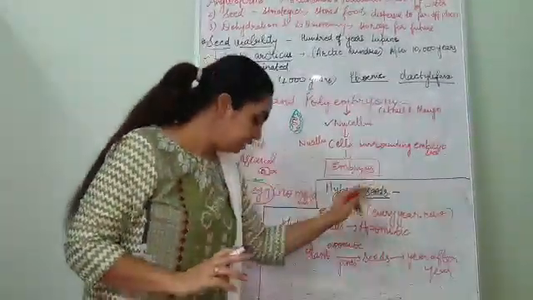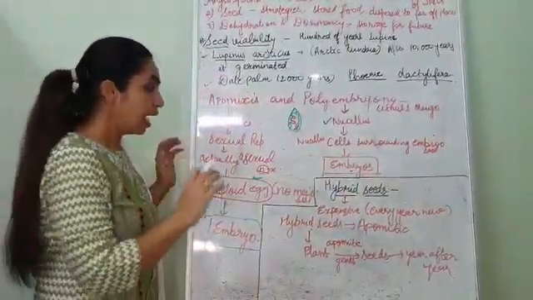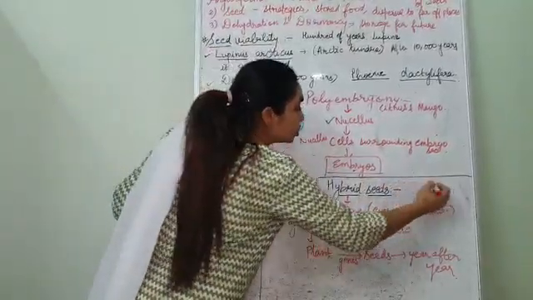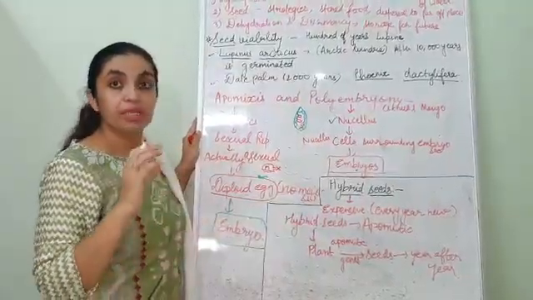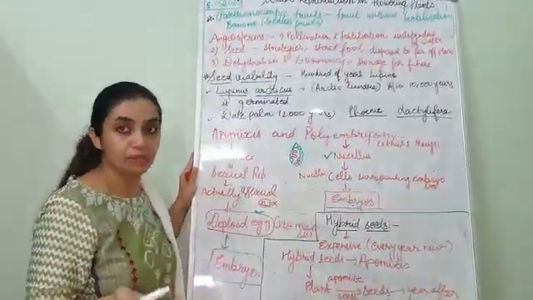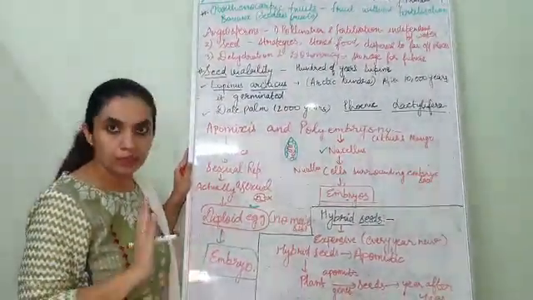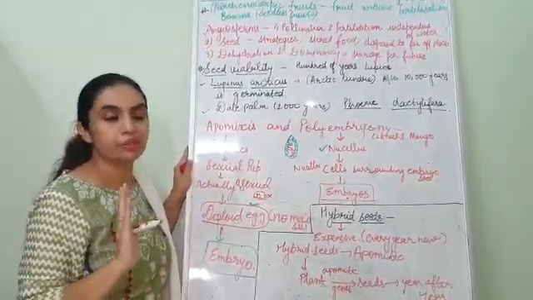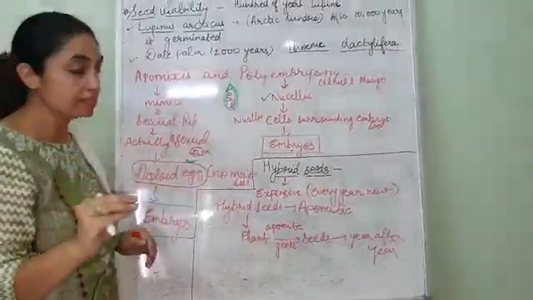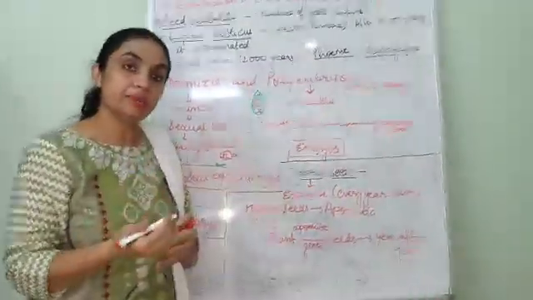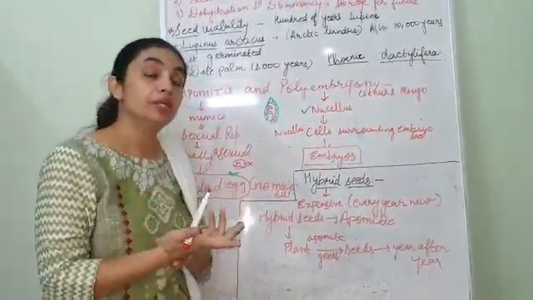Now hybrid seeds. What are hybrids? Hybrid means when two species or two genera or any two varieties are crossed and a new variety is made. That is very prevalent in the agriculture industry these days. These hybrid seeds are very expensive, and year after year we have to produce new hybrid seeds.